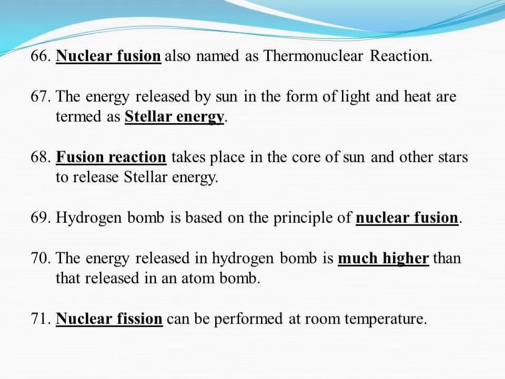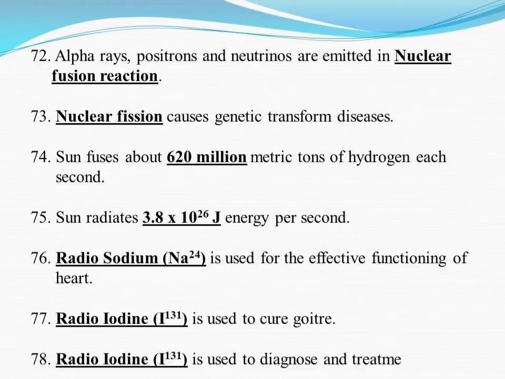Nuclear fission can be performed at room temperature, but nuclear fusion is only performed at extremely high temperature and pressure. Alpha rays, positrons and neutrinos are emitted during nuclear fusion reaction.